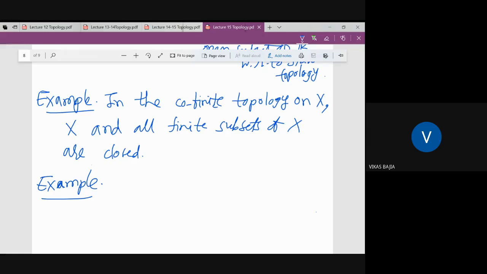If I take X equal to N, what is an open set? Is U open in the cofinite topology on N? Then U complement is closed.